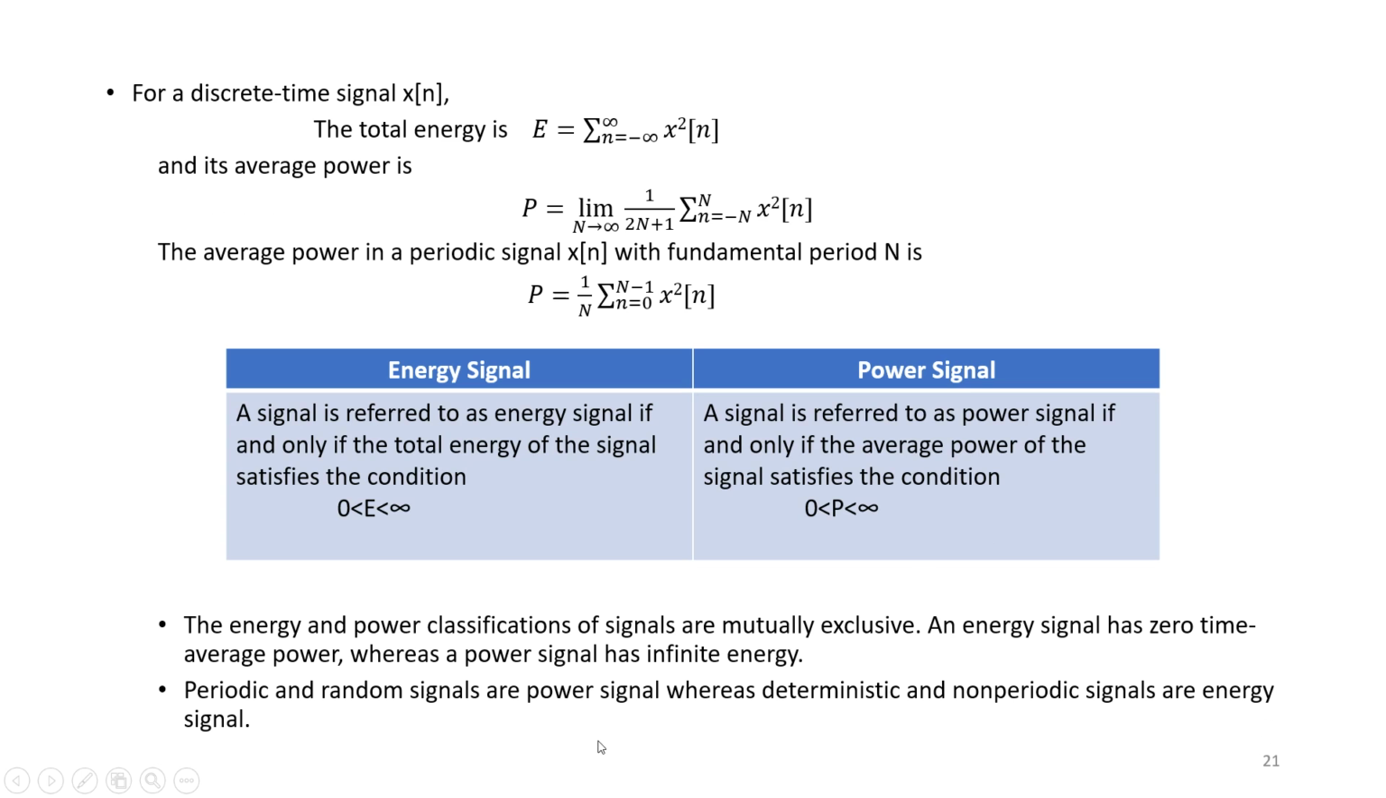Periodic and random signals are always power signals. A periodic signal, for example a sinusoidal signal, is always a power signal, whereas deterministic and non-periodic signals are always energy signals.